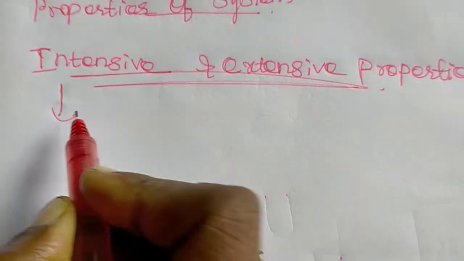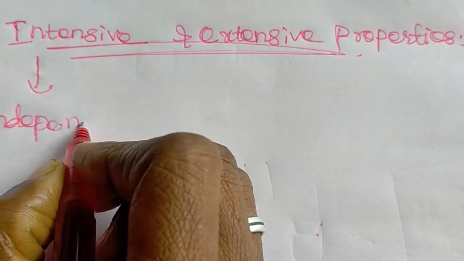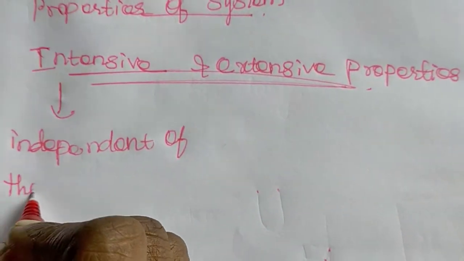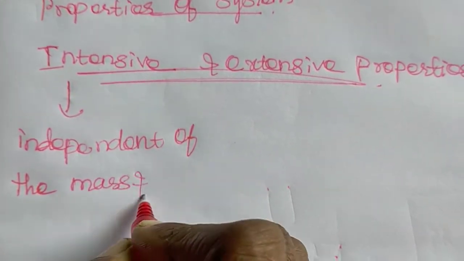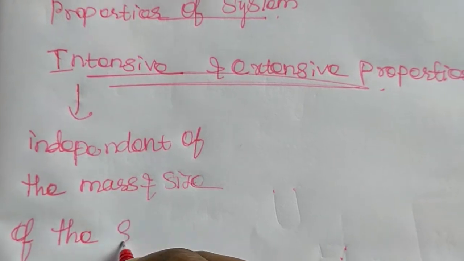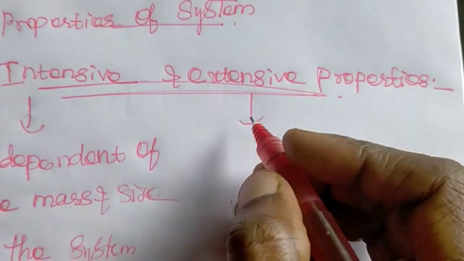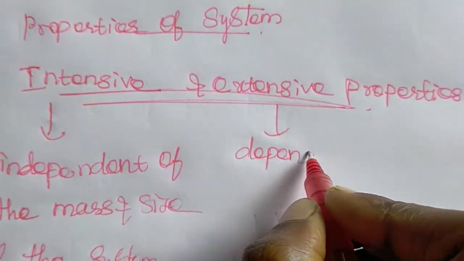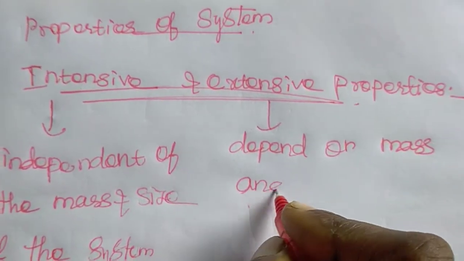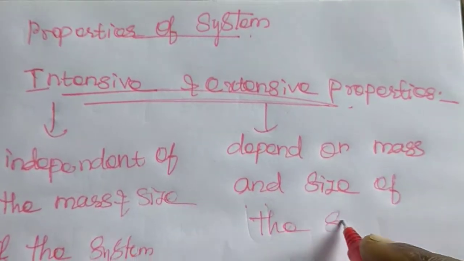So intensive properties means independent of mass and size of the system. Then what is extensive? It is opposite. Depend on mass and size of the system.